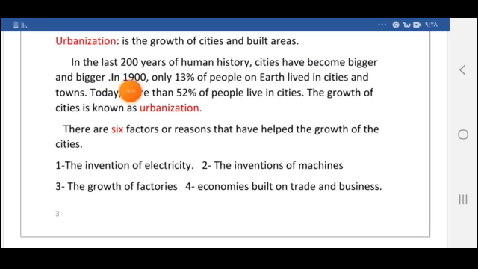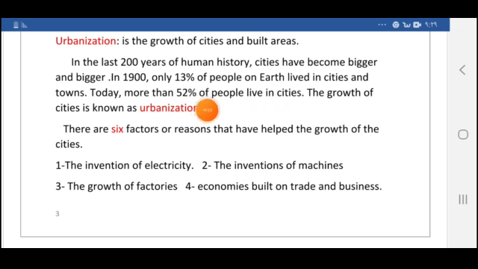For example, in the year 1900, about 200 years ago, or less than 200 years ago. Now we are in the year 2021. About 121 years ago, only 13% of people on earth lived in cities. So the number of the people in cities was not too much, and towns. But today, more than 52% of the people of the earth live in cities. Oh my God, more than half of the people of the earth live in cities.